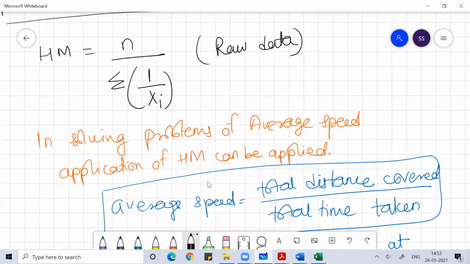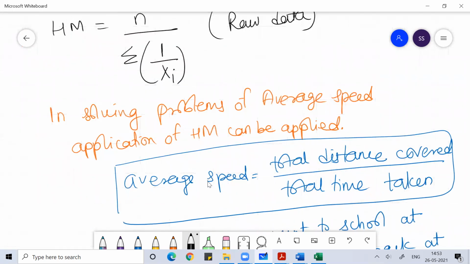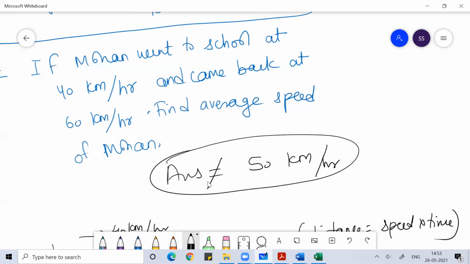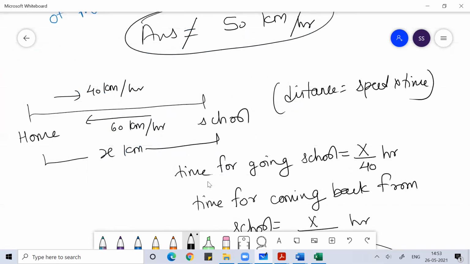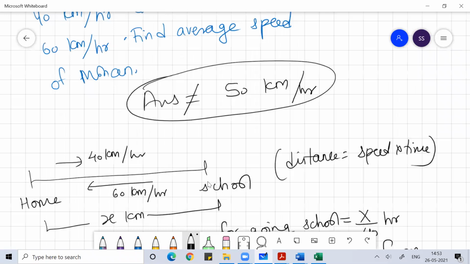Okay, so the harmonic mean, you understood the formula, and its application is whenever we talk about problems of average speed. Whenever we talk about the concept of average speed, the application of harmonic mean comes into the picture. Normally, whenever you hear average, you think average is the sum of data divided by the number of data, no? The exception would be problems related to average speed. There you don't have to follow arithmetic mean, you have to follow harmonic mean.